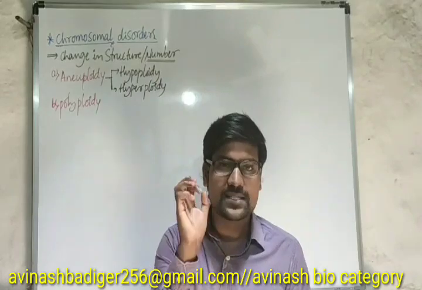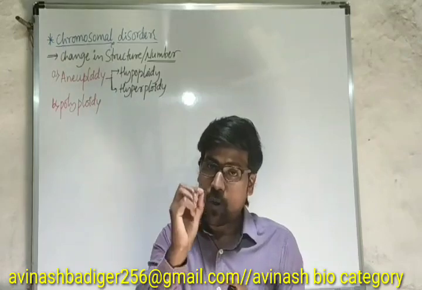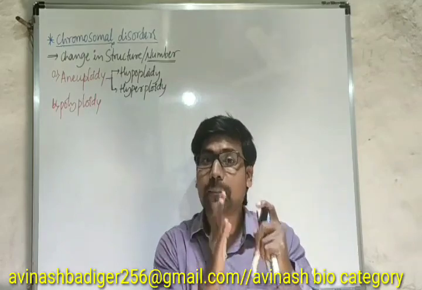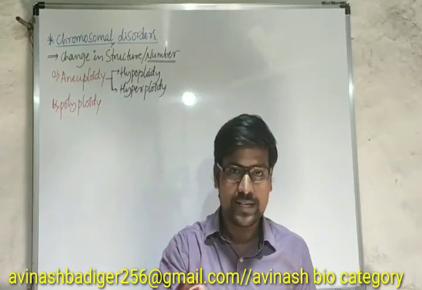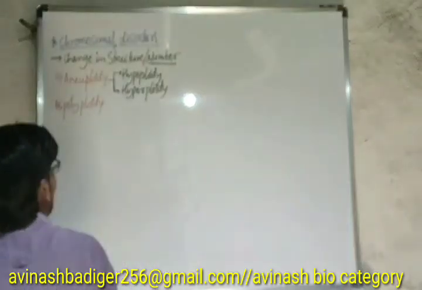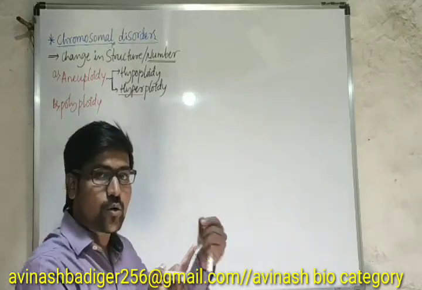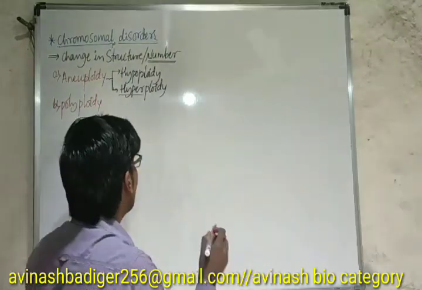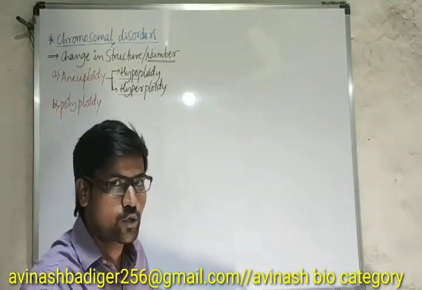The question arises, what is ploidy? Ploidy means, as we already know, the set of chromosomes. In the aneuploidy condition, either one chromosome is extra or one chromosome is less, in a pair or in the whole set of chromosomes. If chromosomes are extra, we consider that condition hyperploidy, whether one, two or three chromosomes are extra compared to the whole number. If the chromosome number is less, we call it hypoploidy. Hypo means a lower chromosome number.